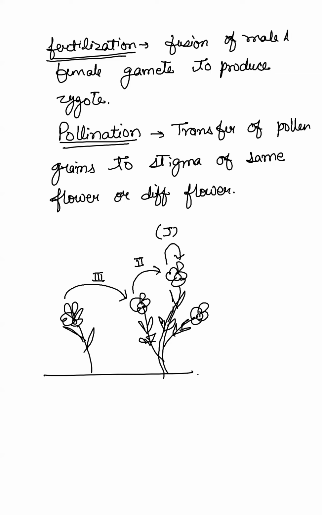In तीनों में, which will introduce more variation? Maximum किसमें होंगे? Very good. Maximum variations will be in the third one. Reason, they are different plants. The varieties are different. The gene combinations will be different. So there will be more accumulation of variations, right? Second वाले में again the cross pollination is there, but obviously in दोनों plants के जो genes हैं, they are same. ठीक है? They have the same genetic makeup. So obviously variations के chances काफी कम.